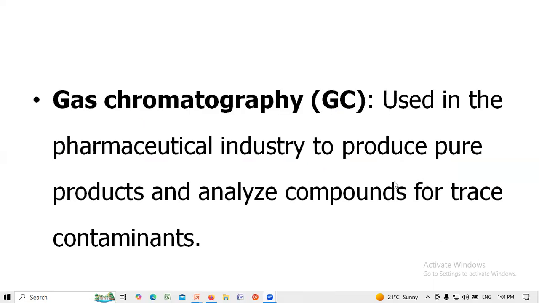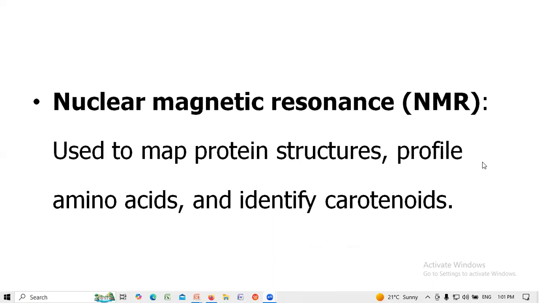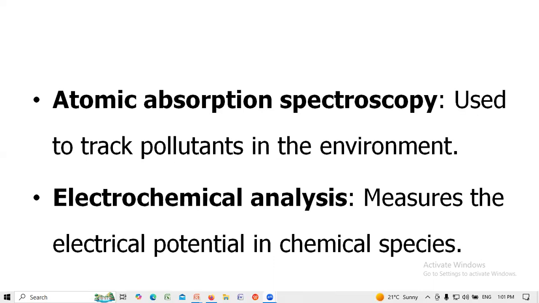For example, GC is used in the pharmaceutical industry to produce pure products and analyze compounds for trace contaminants. Similarly, HPLC is used to analyze biological samples from patients with Parkinson's and heart disease. NMR is used for protein structure, to profile amino acids, and identify carotenoids. AAS is used to track pollutants in the environment.